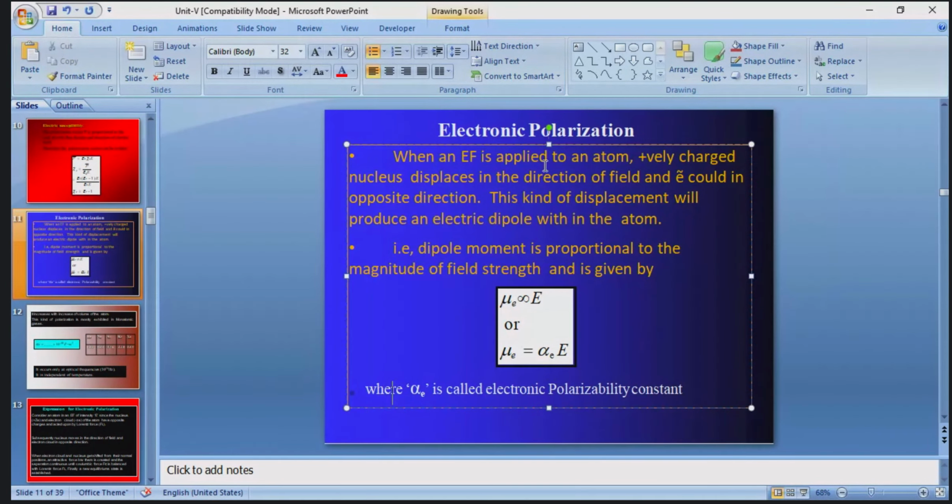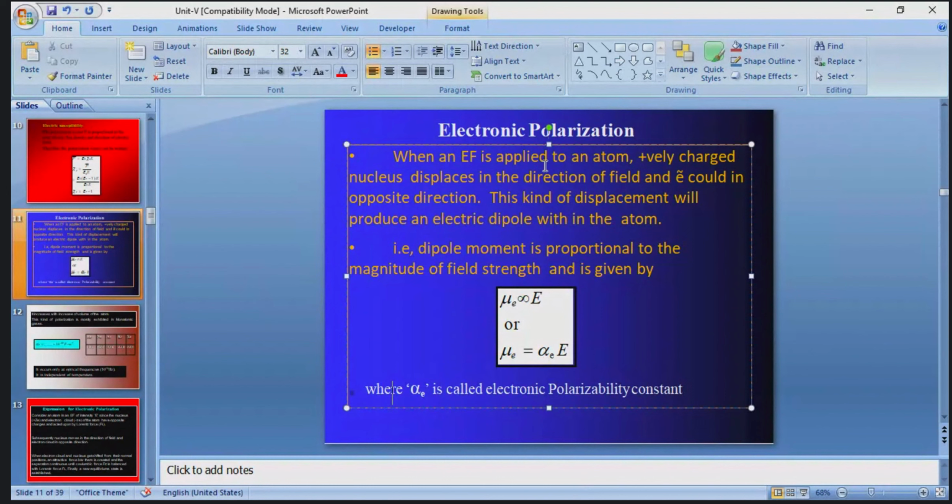So when the electric field is applied to the dielectric material, dipoles are created, meaning negative and positive charge carriers are generated inside the atom or dielectric material. The polarization vector is directly proportional to the applied electric field.